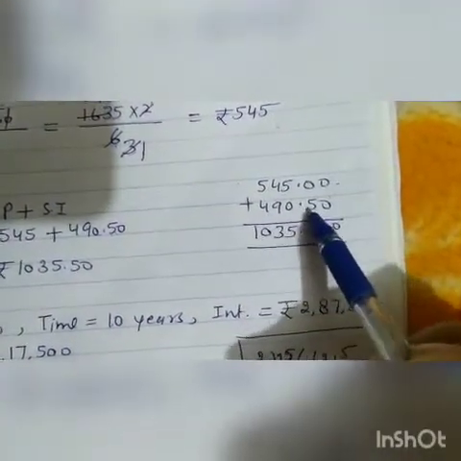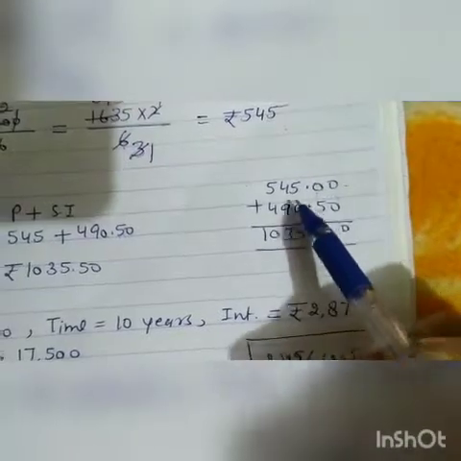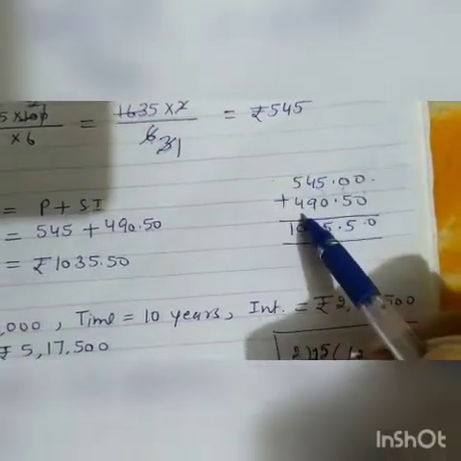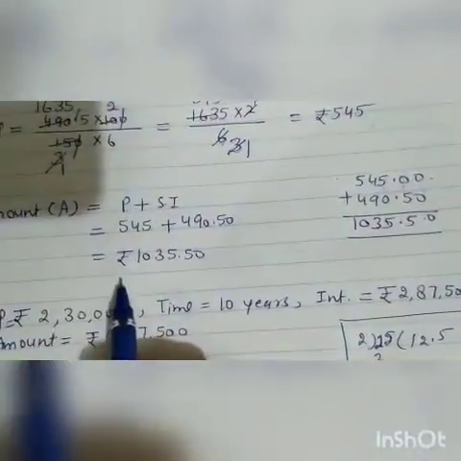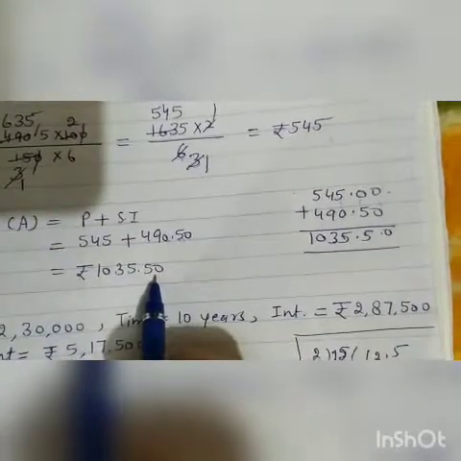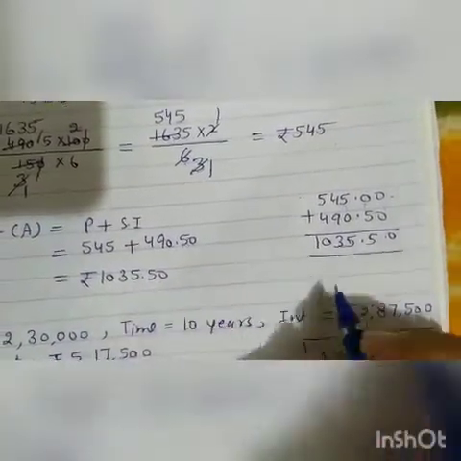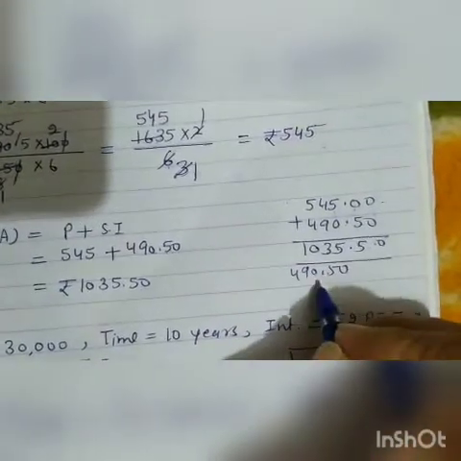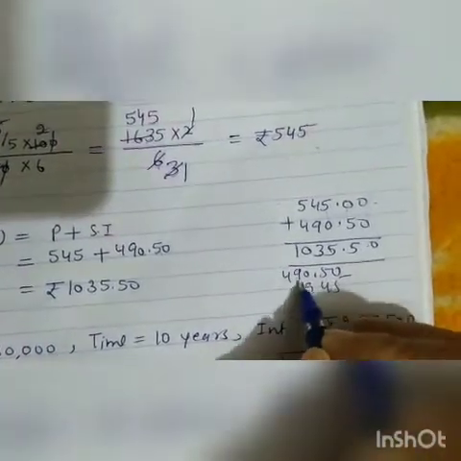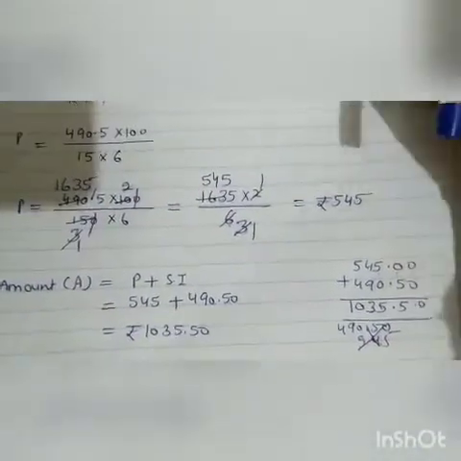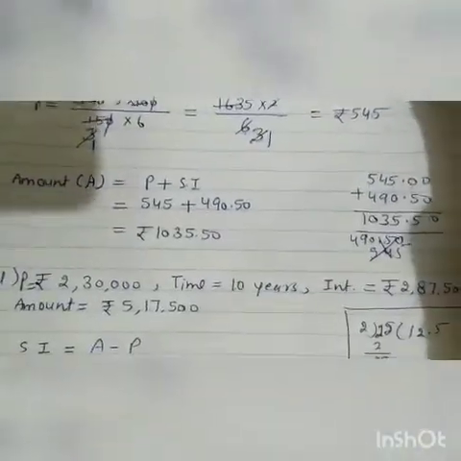545.00 plus 490.50: 0 and 0 is 0, 5 and 9 is 14, carry 1; 1 and 5 is 6, and 4 is 10. So what is the amount? Amount is equal to rupees 1035.50. Clear? Some students add like this, 490.50 then 545. It is wrong. I think it will be clear to you.